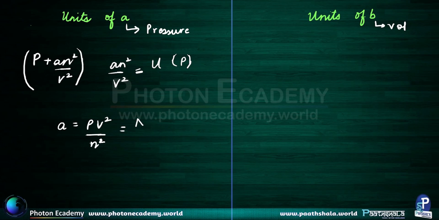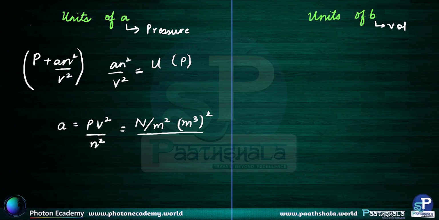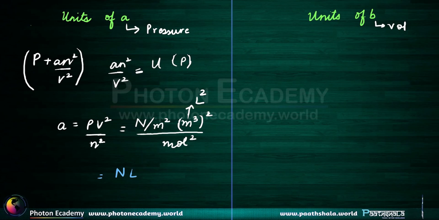So this will be Newton per meter square. Pressure is force upon area. Volume will be meter cube square and the denominator would be mole square, right? Or volume we can also take in liter square. Why? Because we generally take R in units of liter, right? So let's take volume in liters. And so we would have Newton liter square per meter square mole square. These are the units of a.